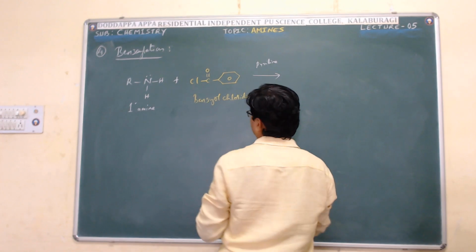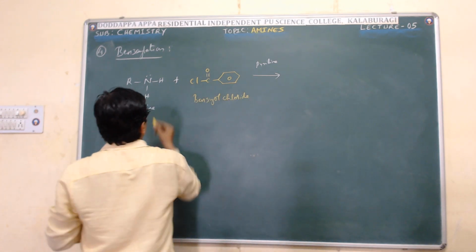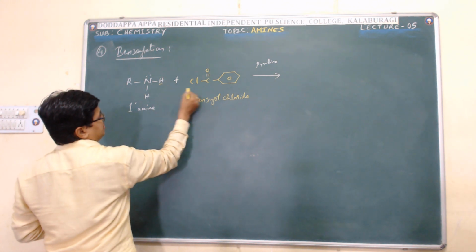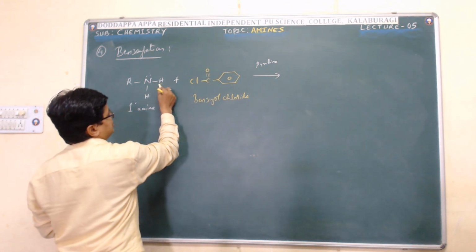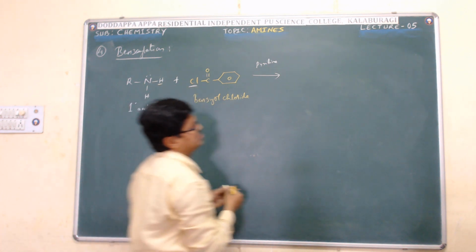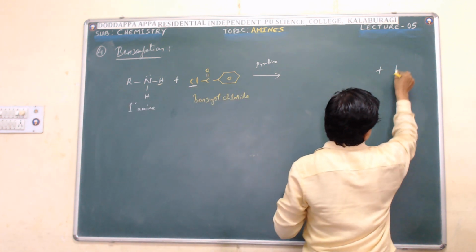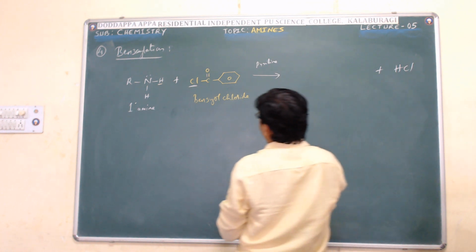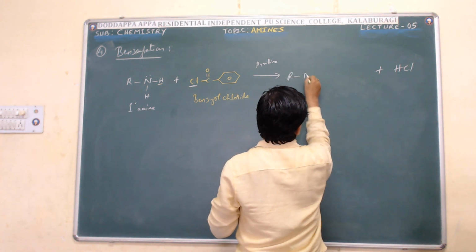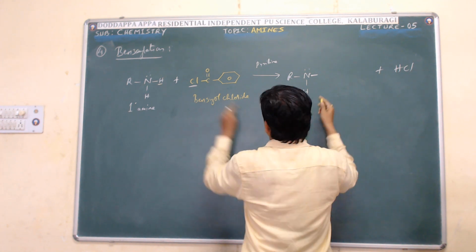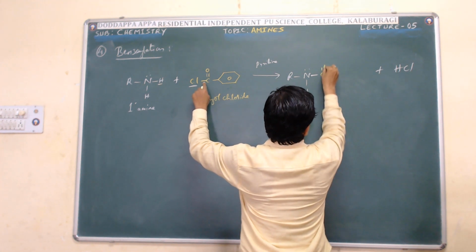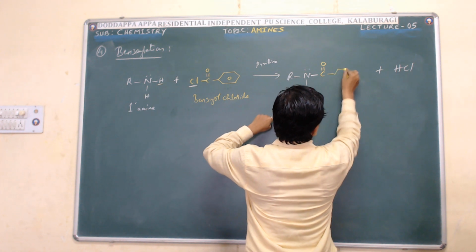benzylation takes place. That is, one of the hydrogens is replaced by the benzoyl group. Here H and Cl react to form HCl. I am getting HCl. Then the remaining H is replaced by C double bond O phenyl group.